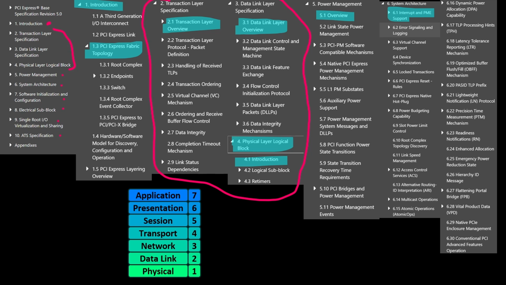This is the outline from the spec. As you see, there's an introduction. I think this is important, and we should read and understand this part. And there are 8 chapters. Each chapter has an overview, and I think we should read it as well.